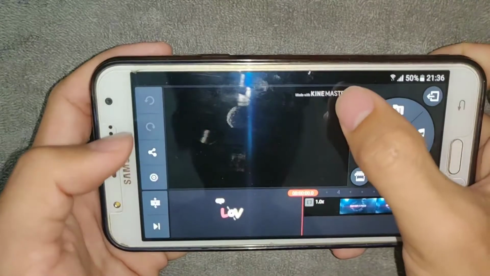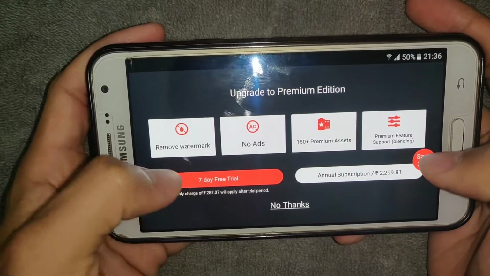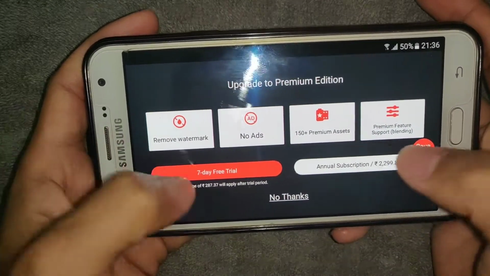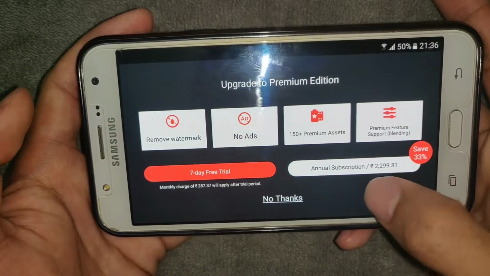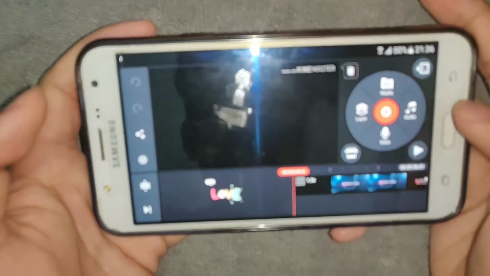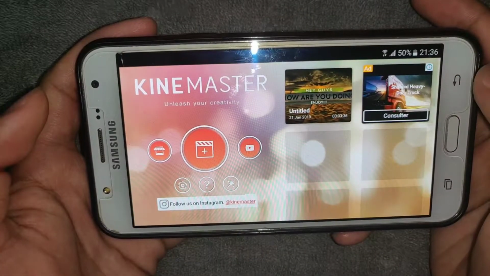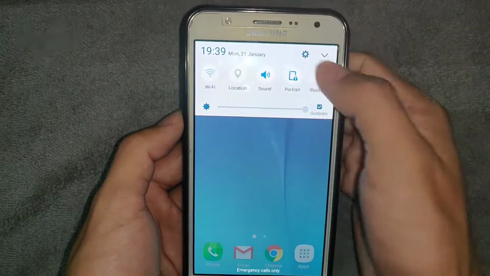There is one delete option here, but it is for trial, and if you want to use it for lifetime you have to buy. So in order to remove this watermark, I will show you how to download without watermark.